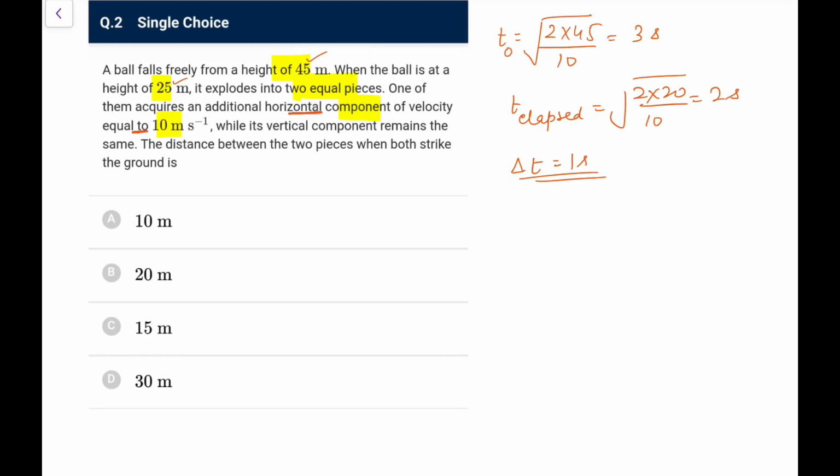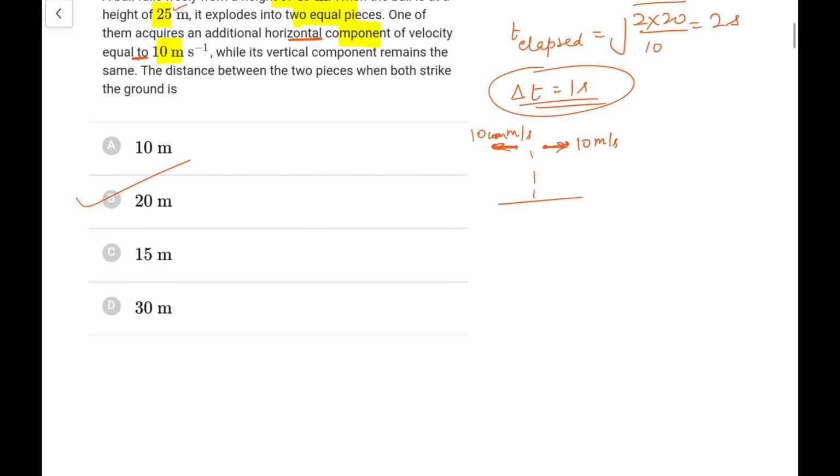So it explodes into two equal pieces. So we know the VCM x component is 0. So one gets 10 here, so the other will also get 10 the other way, 10 meter per second. Vertical velocities remain same, that means they will strike the ground after 1 second. So in 1 second, if they are going with a speed of 10 and 10 in opposite directions to conserve momentum, the gap after 1 second between them would be 20 meters. So you can directly go for option B in this particular case.